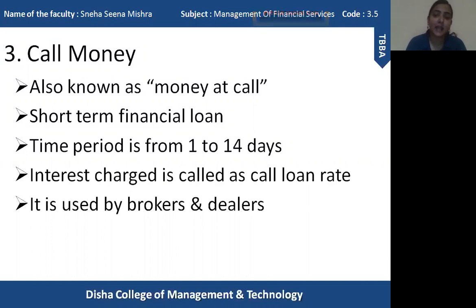So we can say that it is a short-term financial loan, and the time period is extremely short. Whatever rate of interest is provided is called the call loan rate, and it is usually used by the brokers and the dealers. It does not have any kind of transaction cost involved in it. So these are the basic features of call money, one of the most important money market instruments.